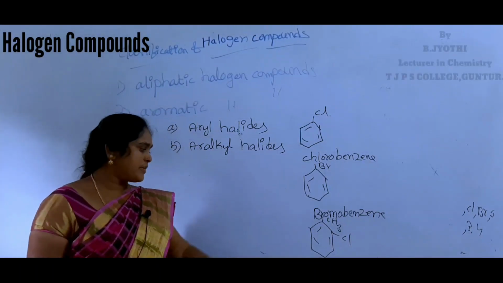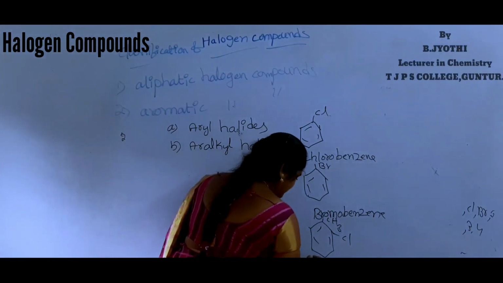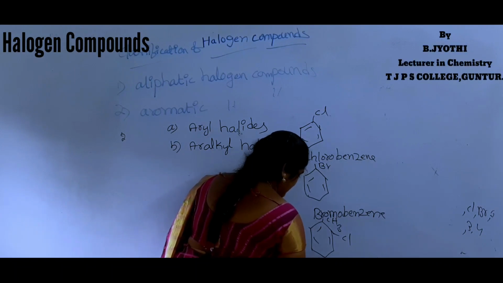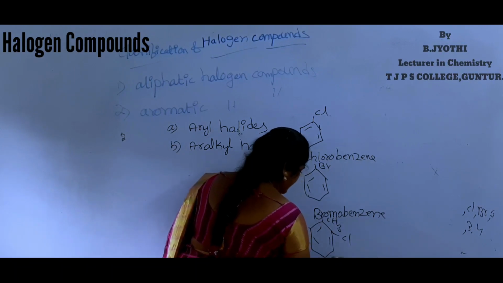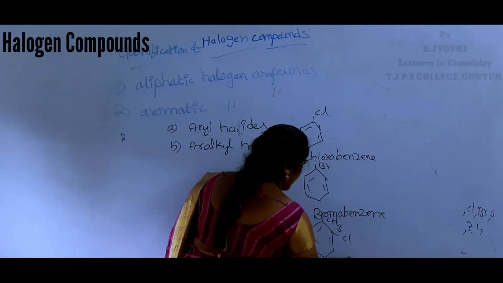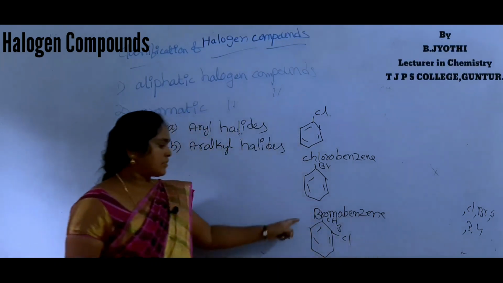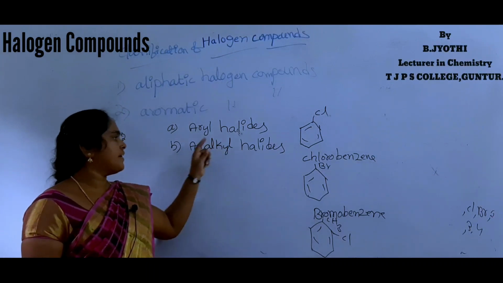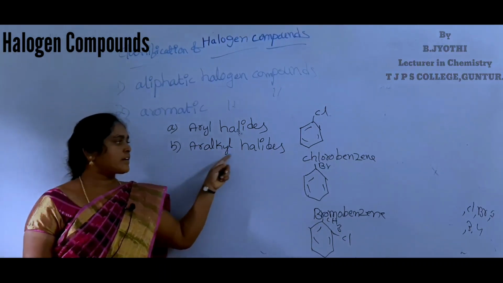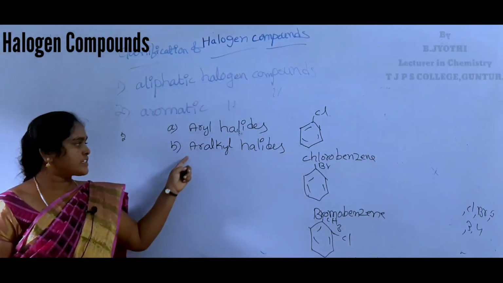This compound name is orthochlorotoluene.